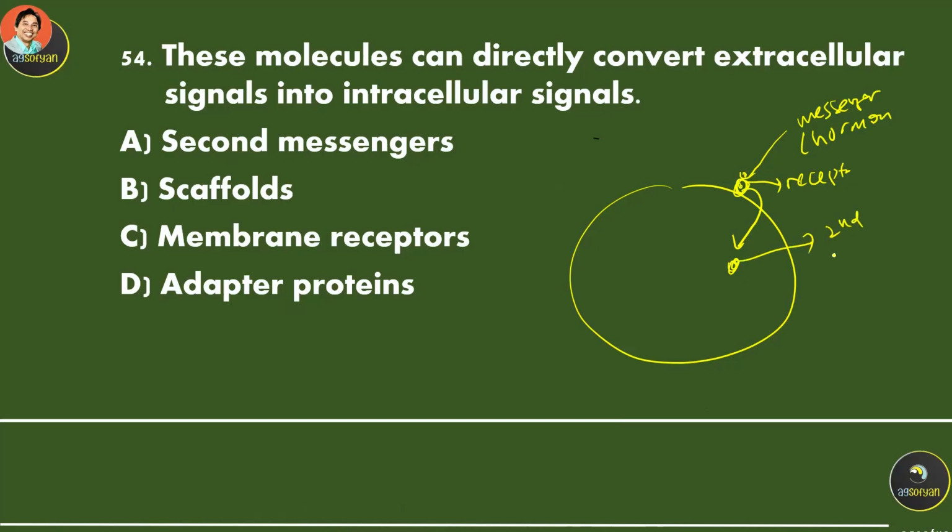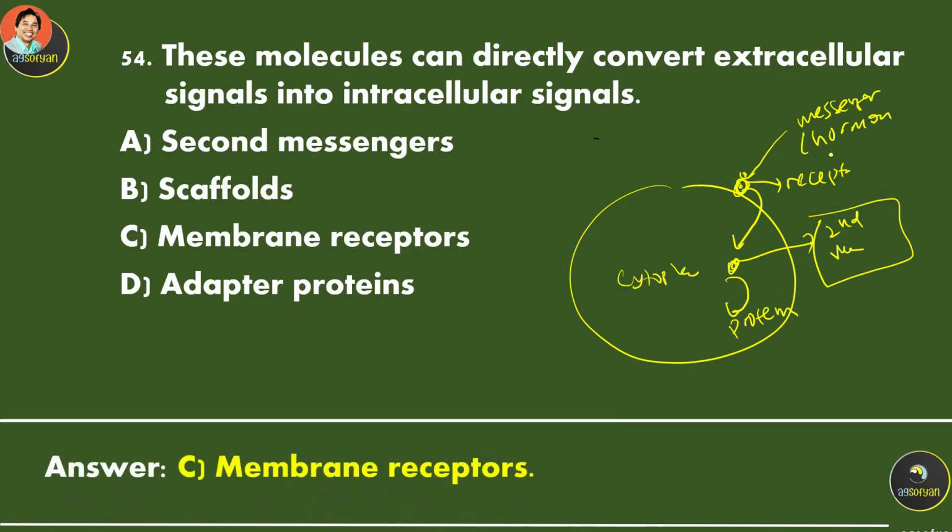It's called the second messenger. And the second messenger can activate the protein using the protein kinase. This second messenger is located in the cytoplasm. The one that directly converts this extracellular signal, which is the hormone, into an inside process over here is going to be called the membrane receptor.